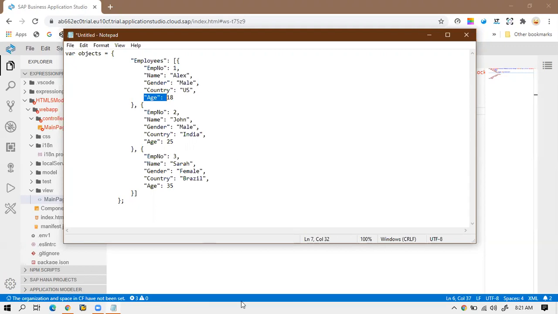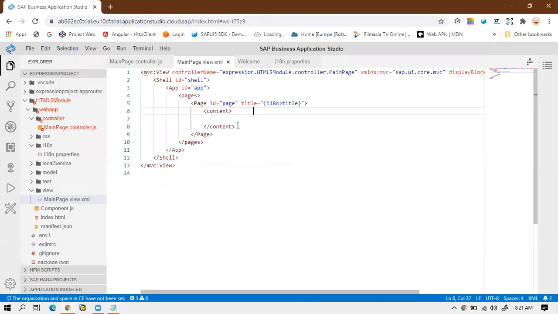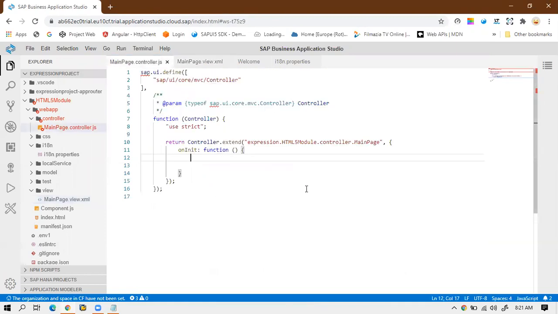So what we will do is first create a list. Before I create a list, let me first create the model for it. For creating the model, I've already created this project in BS. So I will first create the model for that particular project.